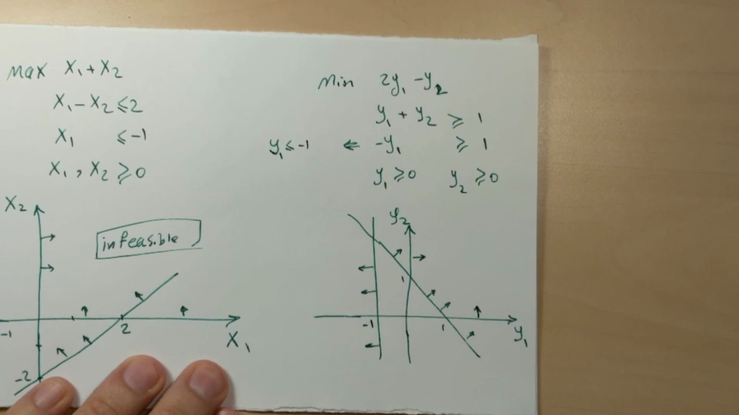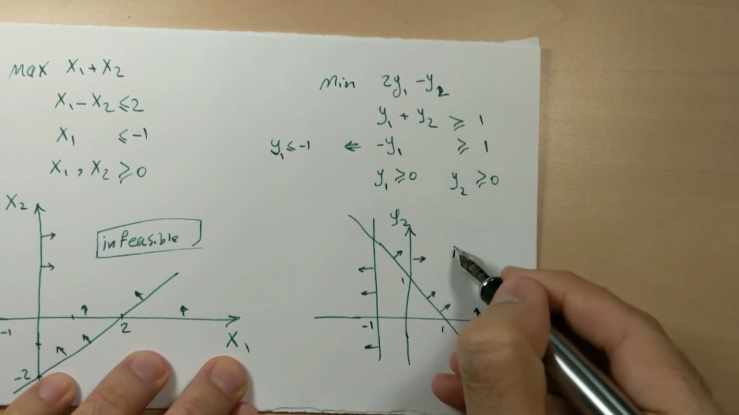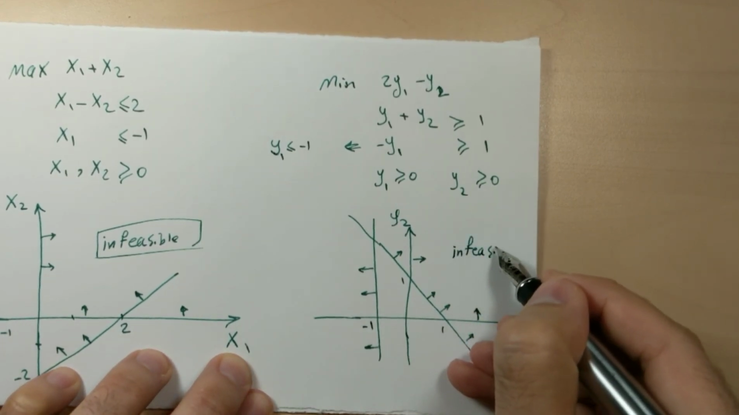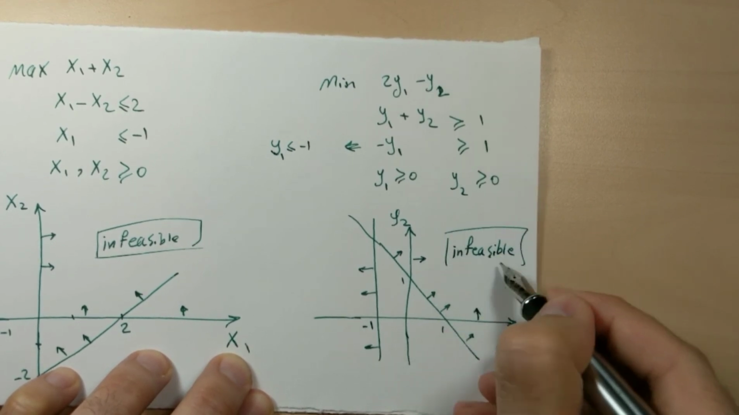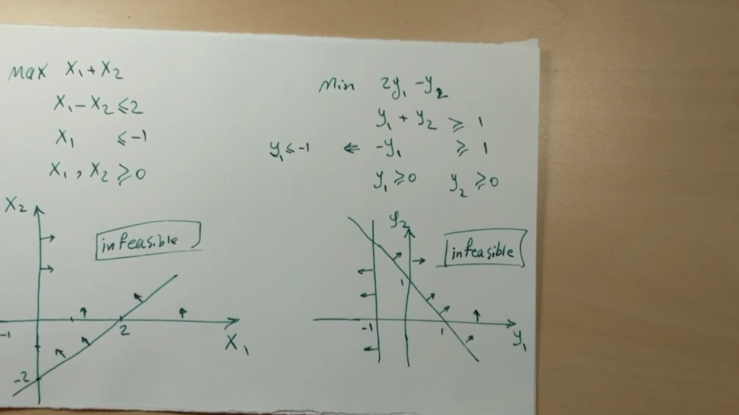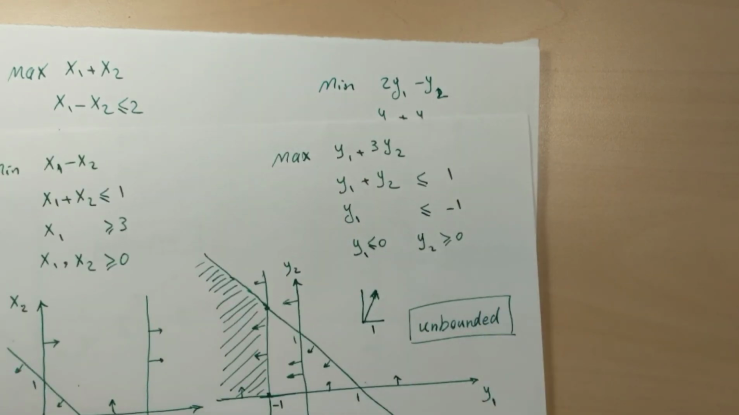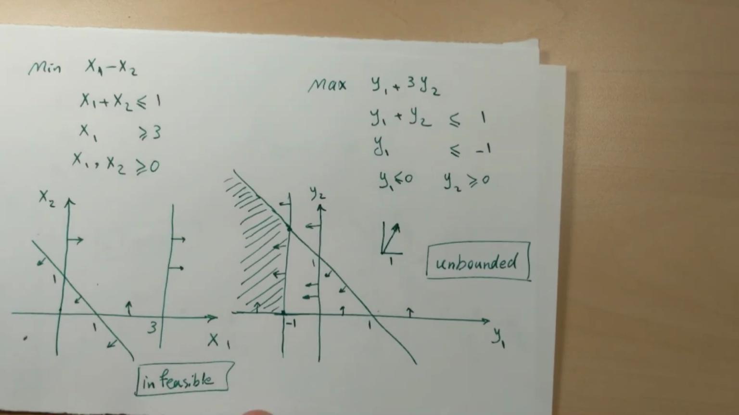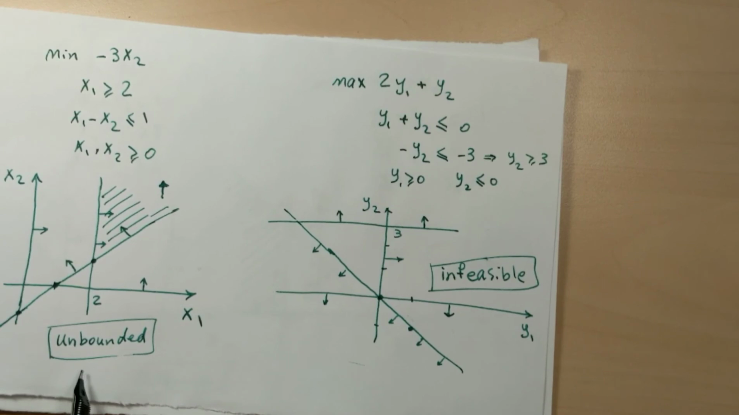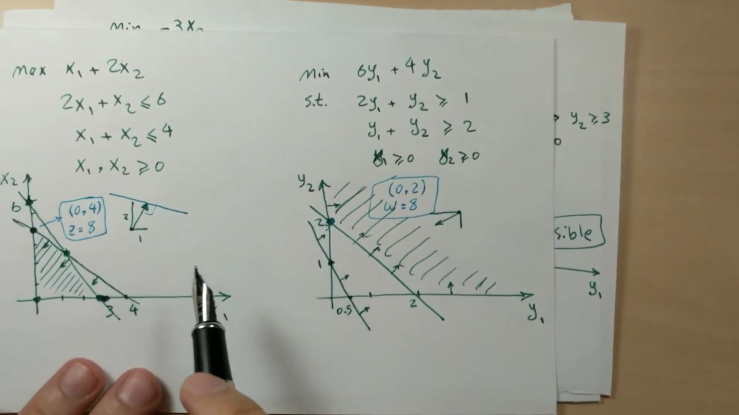Can you find any feasible region here? No. It's infeasible. So infeasible, infeasible. In the previous example, the primal was infeasible and the dual was unbounded. The second one was unbounded, infeasible, and in the first one both had optimal solutions.